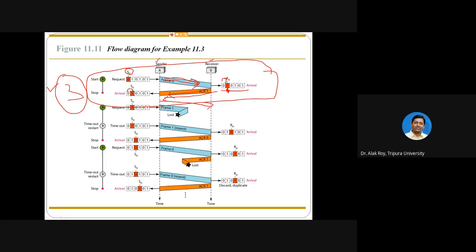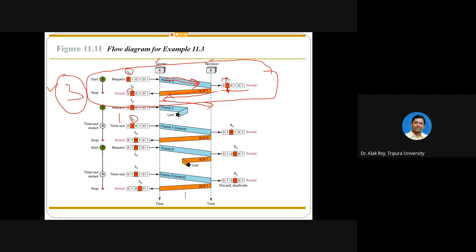If for some reason frame 1 is transmitted and it is lost, what happens? Since it is lost, the receiver will not reply with an ACK. So even after the timeout the pointer will still be at frame number 1, because no ACK is received.